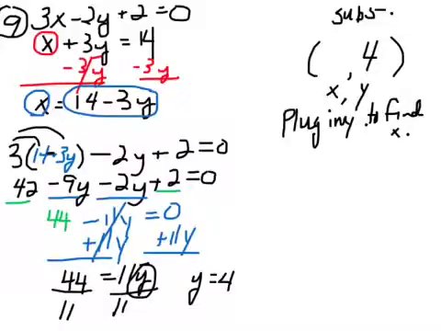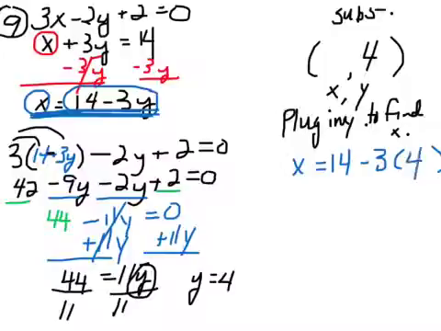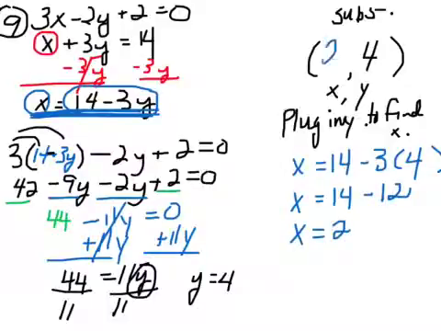What I'm going to do is I could plug it into either equation, but if you look right here in the blue equation that I had, that was a great place to figure out what x is, because it is x equal 14 minus 3y. And what was y? It was 4. So this is going to be pretty easy. 14 minus 3 times 4 is 12. And 14 minus 12 is 2. So my x is 2 when my y is 4. And that was my solution.